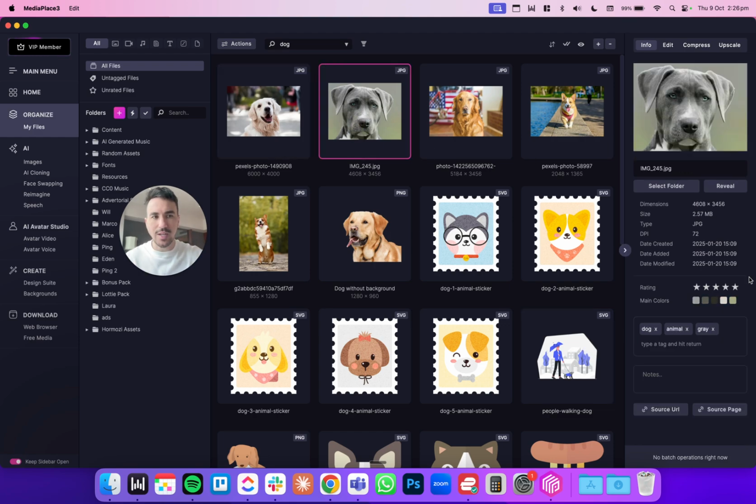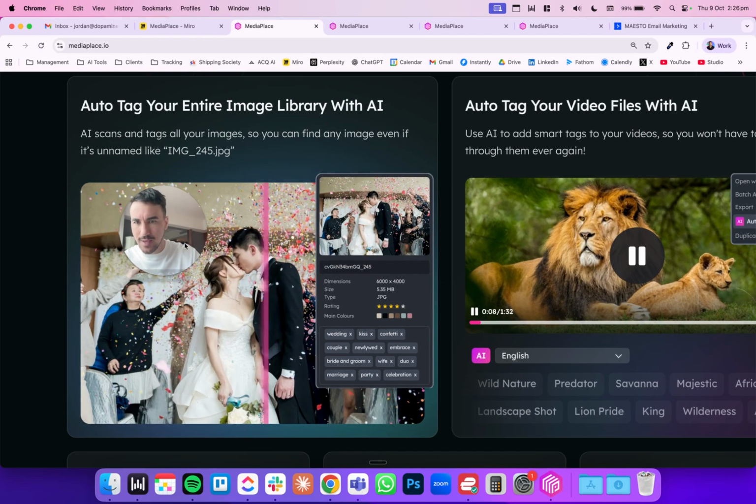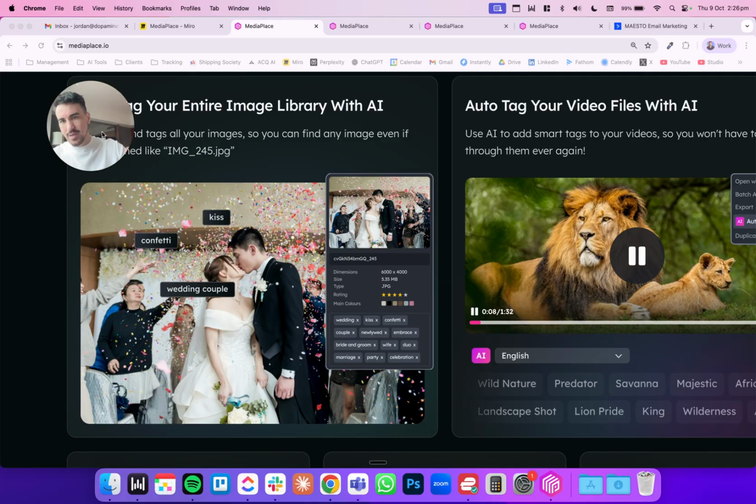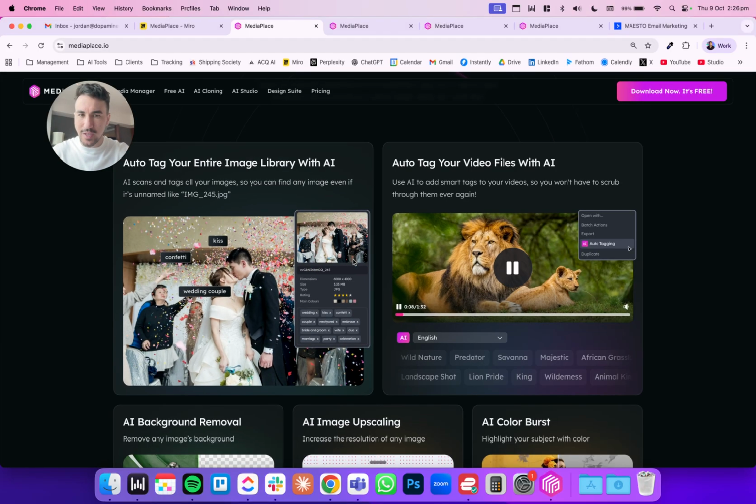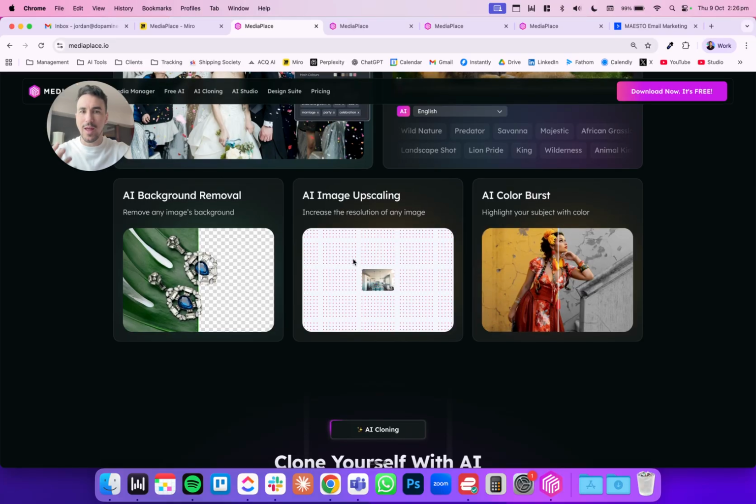So really, really cool. If you have thousands of different images, like this example here, AI scans the image, it understands the context, and then it applies tags based on what it sees in the image. The same thing works for video. So it's a really powerful app.